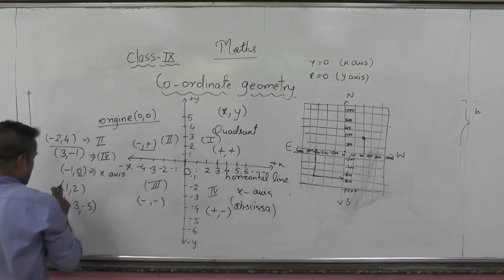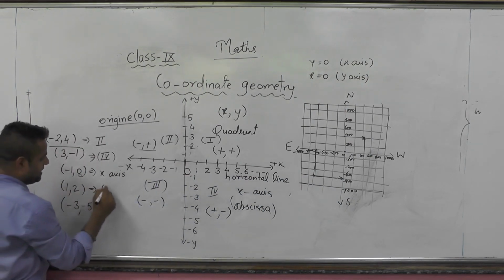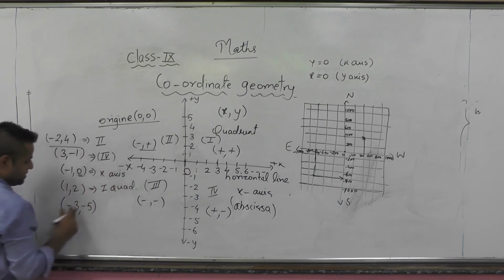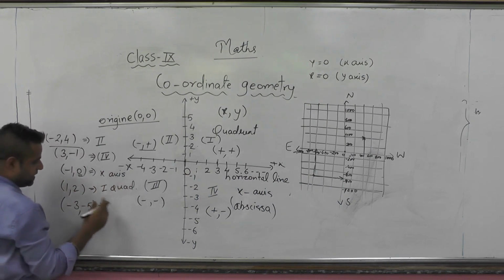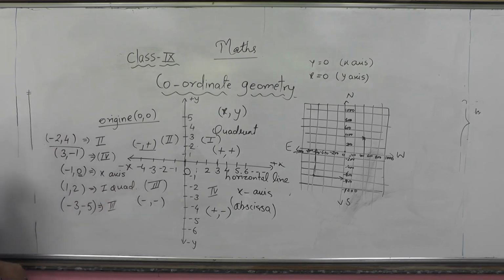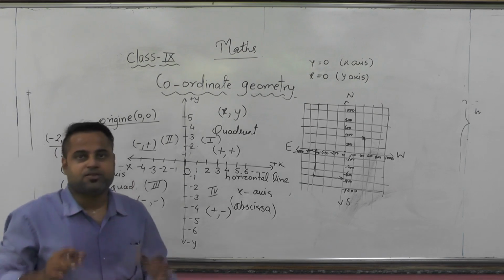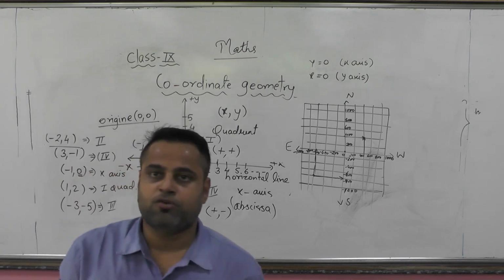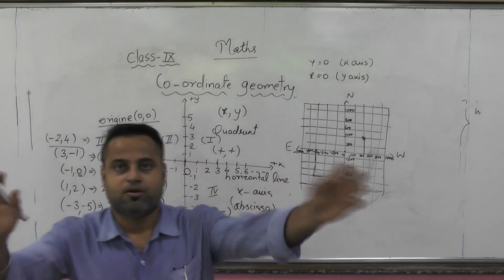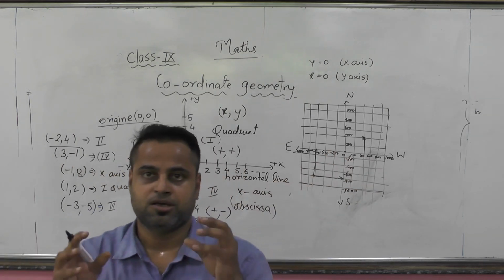Remember that. 1, 2, both are positive, so it will lie in our first quadrant. Minus 3, minus 1, yes, it will lie in the third quadrant because both are negative. So likewise we can decide in which quadrant our point lies by its signs.